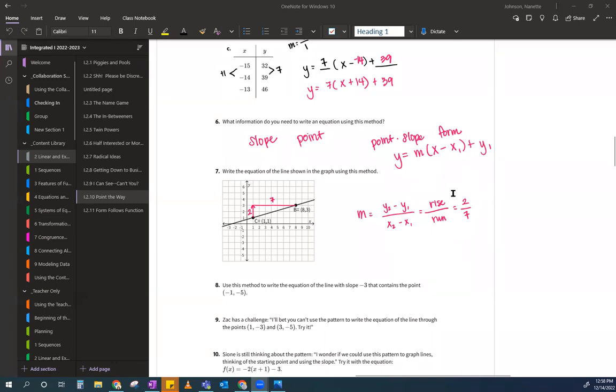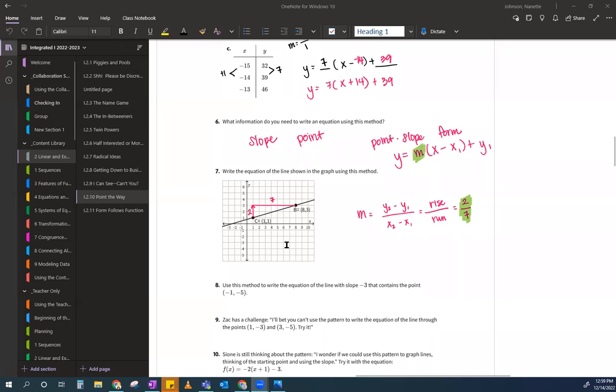All right. So if you were able to plug all this in, one of my favorite teachers from high school used to call this problem a plug and chug. All you do is plug in information, and then the chugging is the calculating or whatever. But in reality, you can leave it exactly as you just plugged it in. So I'm going to take my slope, which is this guy here, and put him in for M. And then I'm going to choose a point.